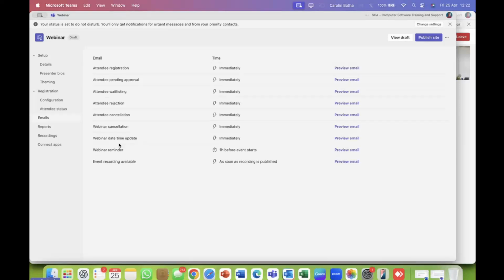You don't have to do it manually. If there's any date or time update, and then you get a reminder 1 hour before the event starts. And then also, whenever the event recording is available, that needs to be uploaded. So it is there, but it needs to be uploaded eventually.